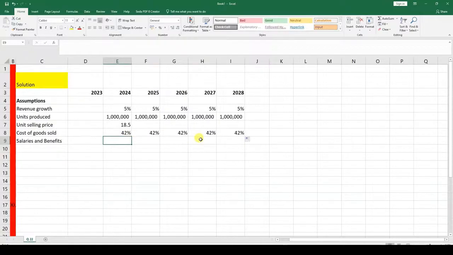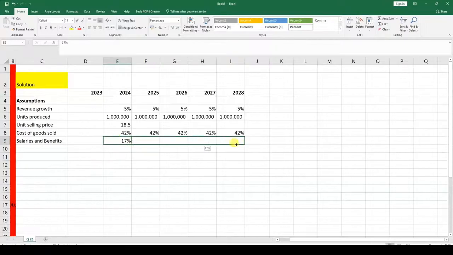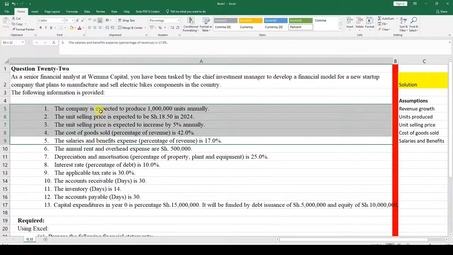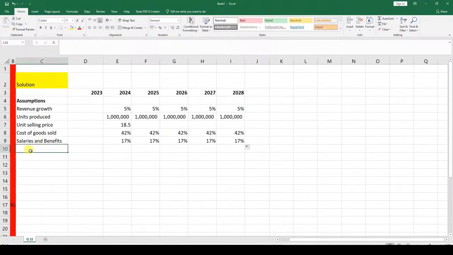They would have told us if there was any change in the cost of goods sold as well as the salaries and benefits. So here we're told it is 17%. I'll first of all put the percent sign here. Let's move on to the next item under the assumptions tab. We've done those ones. So the annual rent and overheads is going to be 500,000. That's annual, 500,000. Rent and overheads.